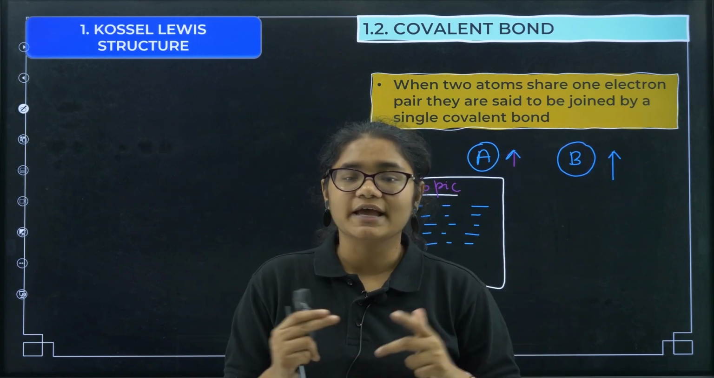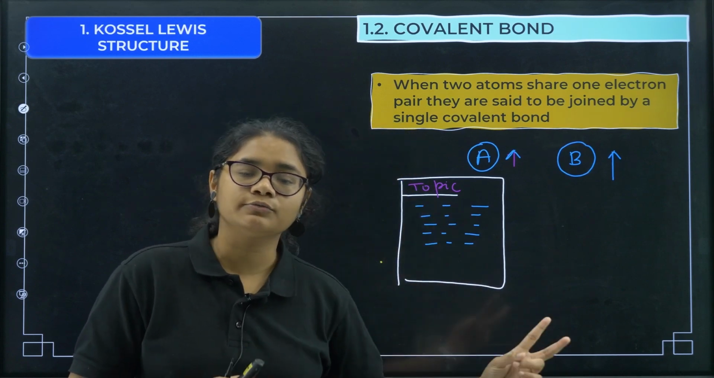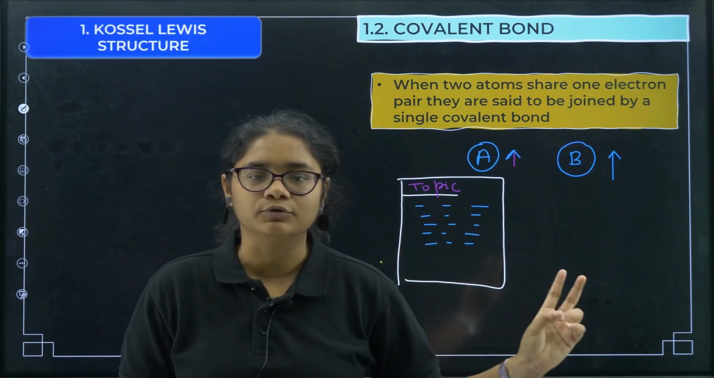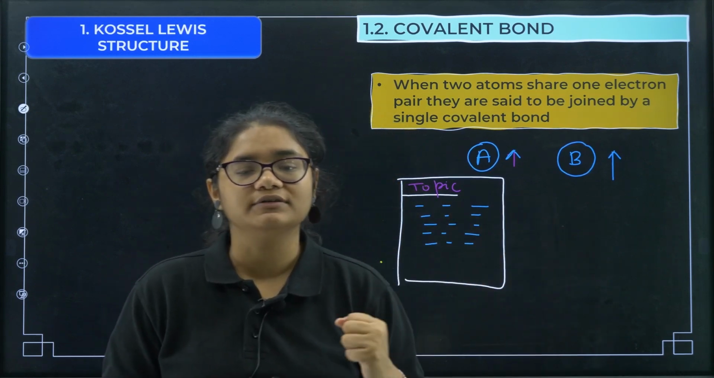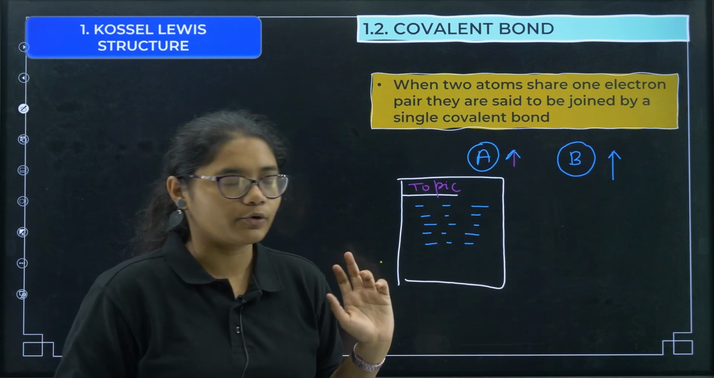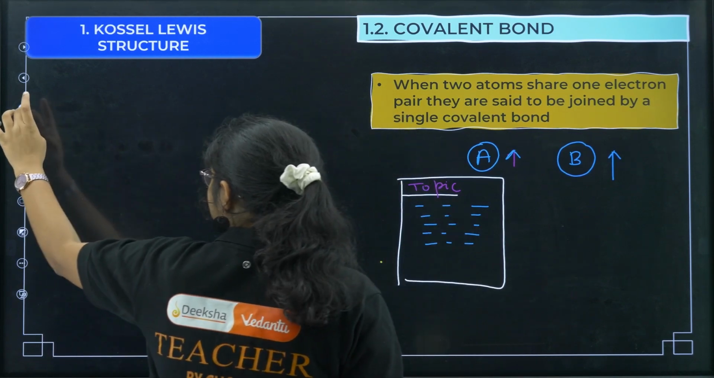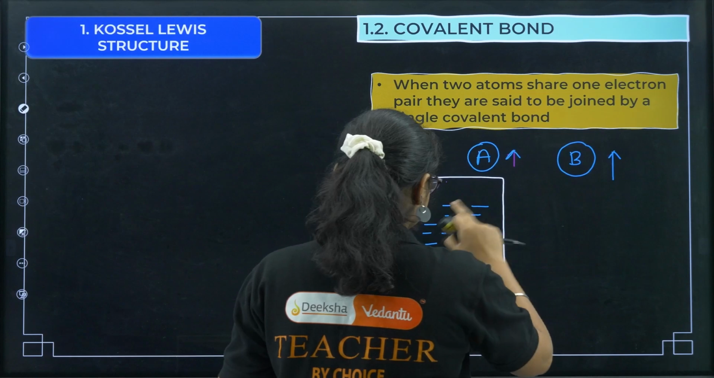Okay, when you share electrons, that means it belongs to both, it is possessed by both the atoms, and these type of bonds are called covalent bonds. Okay, now I hope this covalent bond is clear to you.